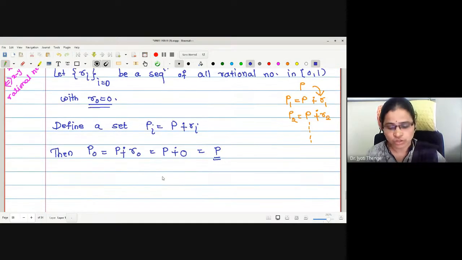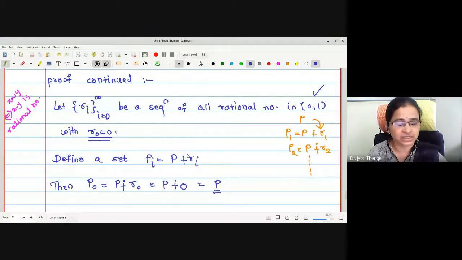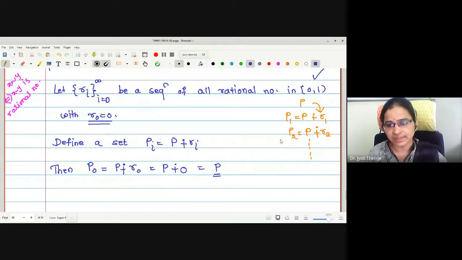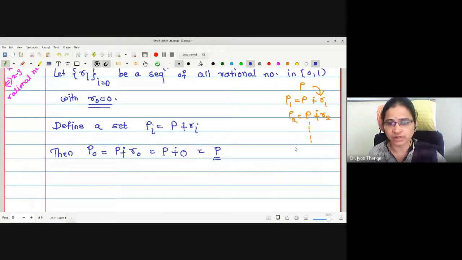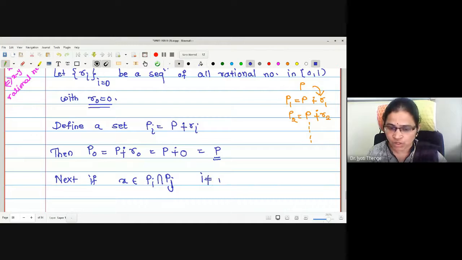Now the next job is we will try to find out whether there is any element in the intersection of these sets. Is there any element in the intersection of Pi and Pj? Say Pi and Pj are any arbitrary translations. Therefore, we are going to check whether there is any element in the intersection, and our aim is to show that there is no element in the intersection. Next, if x is an element in the intersection of Pi and Pj, no doubt i is not equal to j.